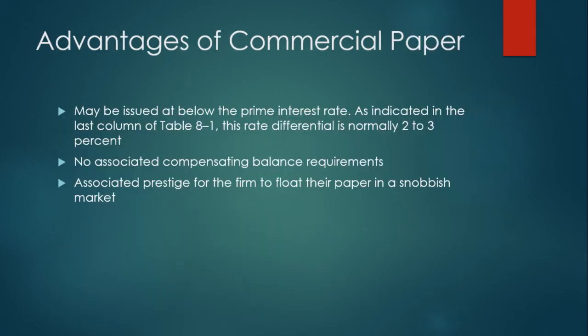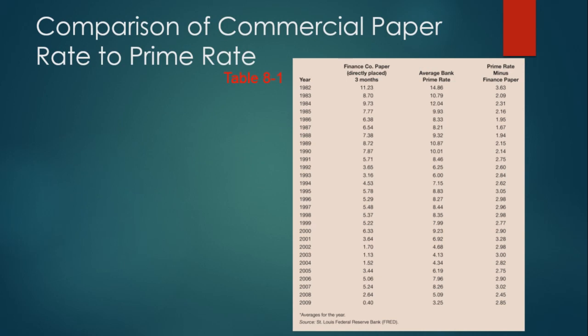Advantages of commercial paper: it may be issued at below the prime interest rate, as indicated in the last column of Table 8-1. This rate differential is normally 2 to 3%. No compensating balances are required, and there is associated prestige for the firm to float its paper in a rather snobbish market. Comparison of the commercial paper rate to the prime rate, as you can see.